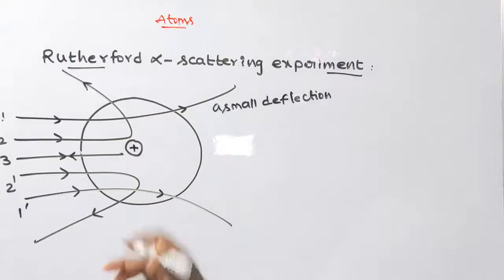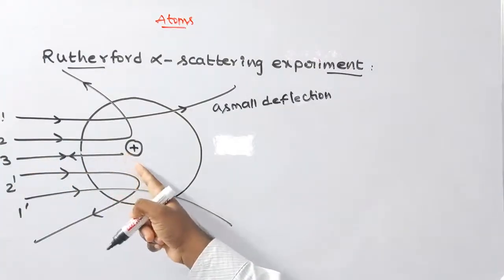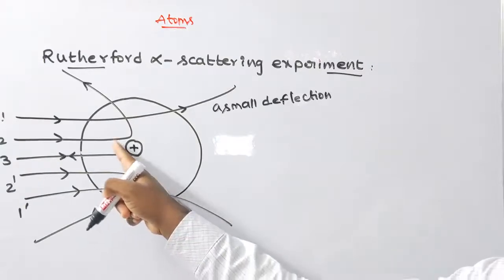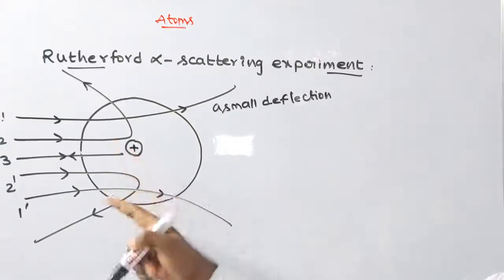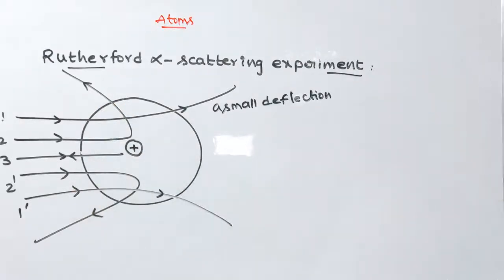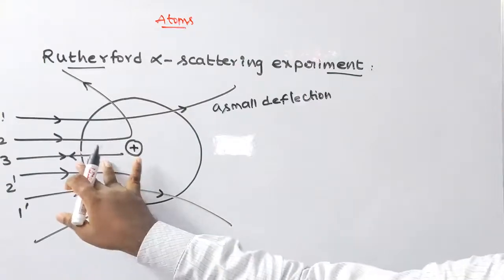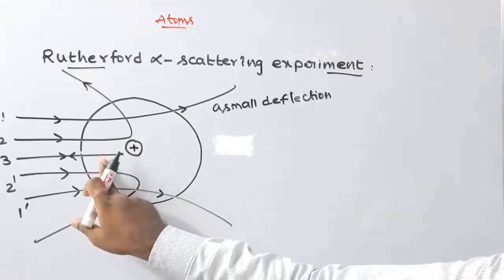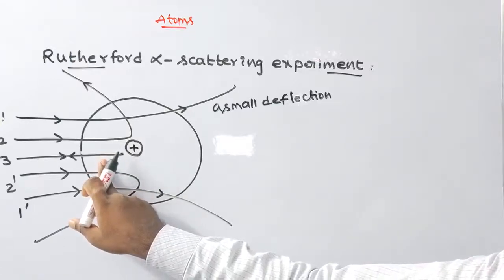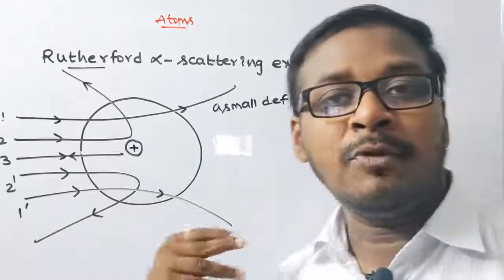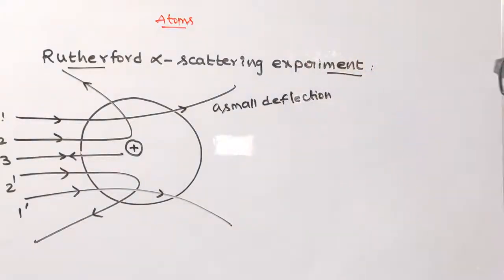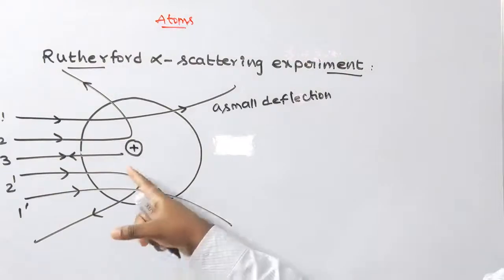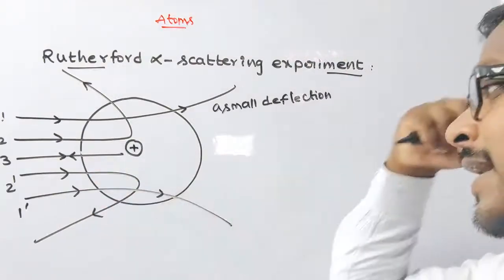Next, the alpha particles 2 and 2 dash, which pass through the atom at a close distance from the nucleus, suffer a large deflection. The alpha particle 3, which travels directly towards the nucleus as shown down, rebounces its original path, comes to rest and is deflected through 180 degrees.